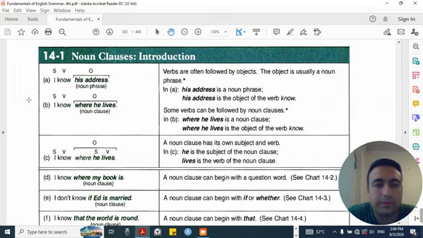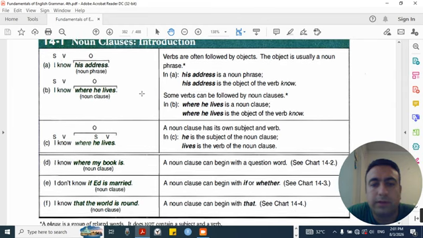14.1 Noun clauses introduction. A. I know his address. Subject, verb, object noun phrase. B. I know where he lives. Subject, verb, object noun phrase. Verbs are often followed by objects. The object is usually a noun phrase. In A, his address is a noun phrase. His address is the object of the verb.